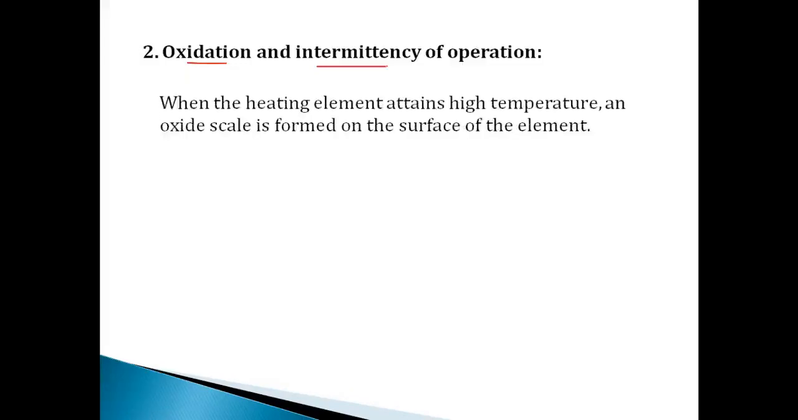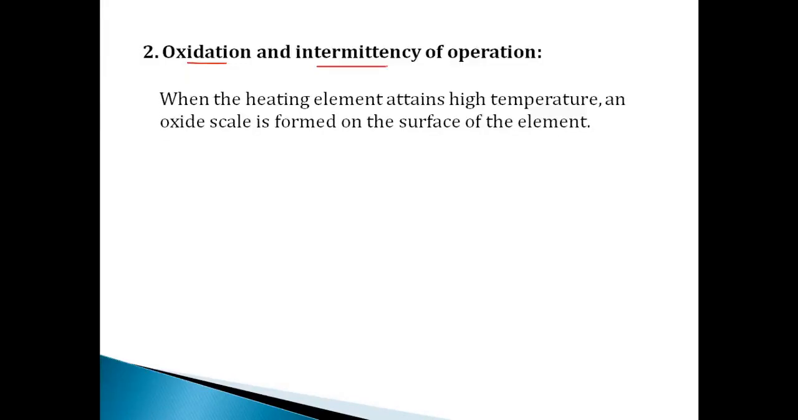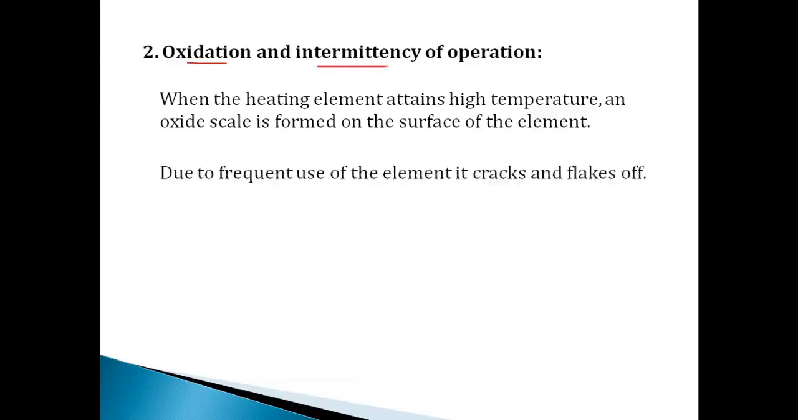The second reason for failure of a heating element is oxidation and intermittency of operation. When the heating element attains a high temperature, an oxide scale is formed on the surface of the element. So a heating element will form an oxide scale, or oxide layer, on its surface. This is caused only because of the high temperature when it is working at a high temperature. That's why, you can recall one point here, we include iron with nichrome.